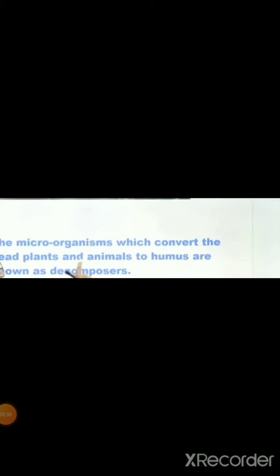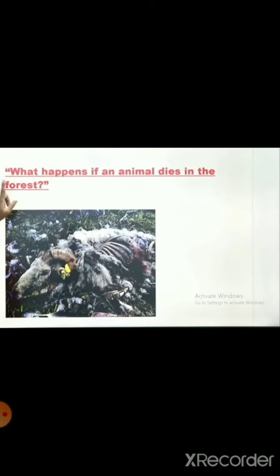So microorganisms which convert the plant and animal to humus are known as the decomposers. Now the question is, what happens if an animal dies in the forest? Suppose कोई animal forest में die हो जाता है, so what will happen to this animal?